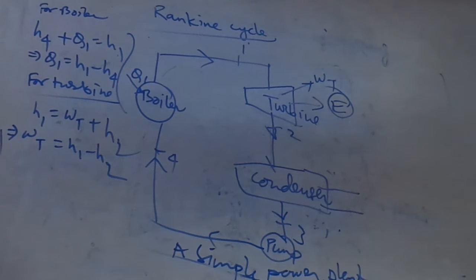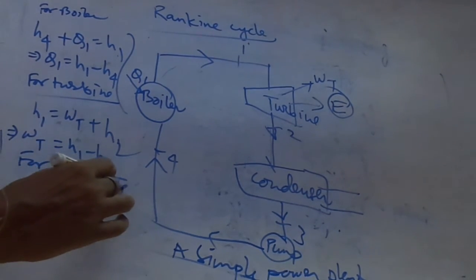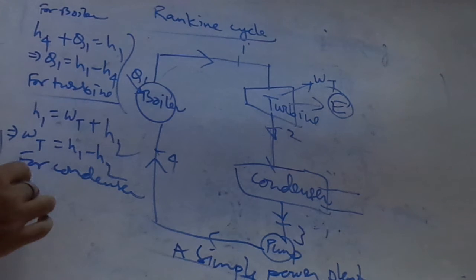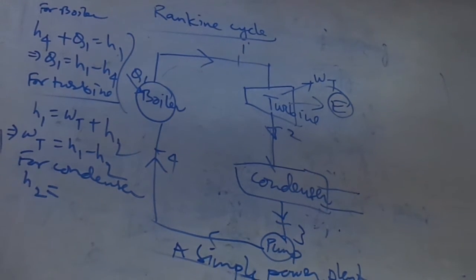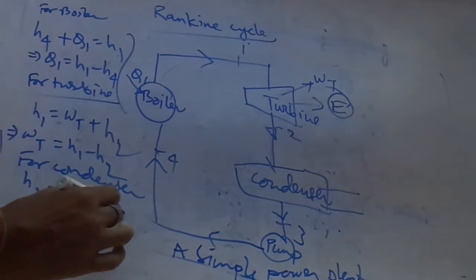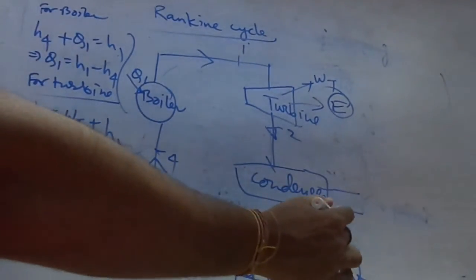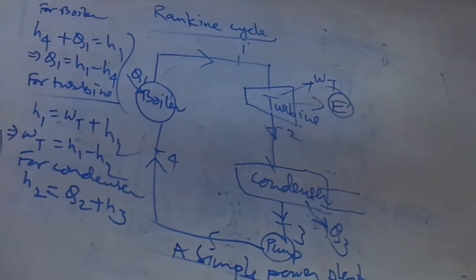For the condenser, H2 equal to Q2 plus H3. Why? H3 exits as well as some heat is rejected.